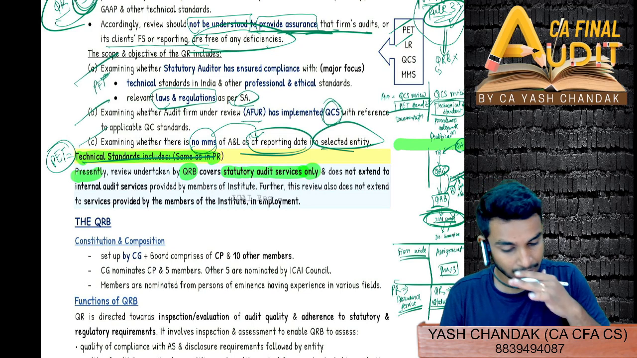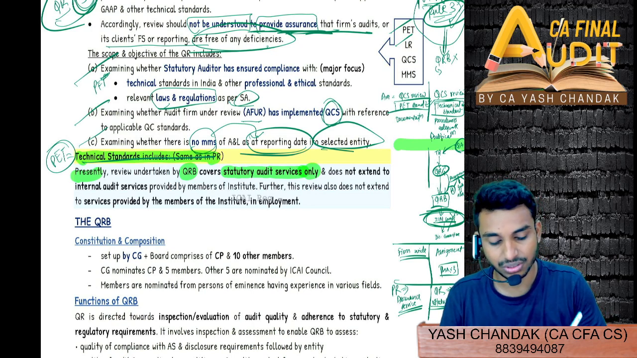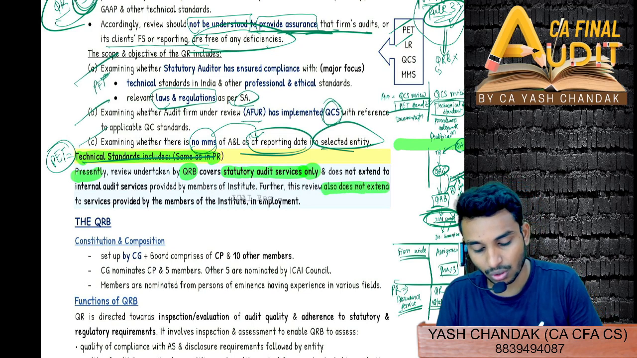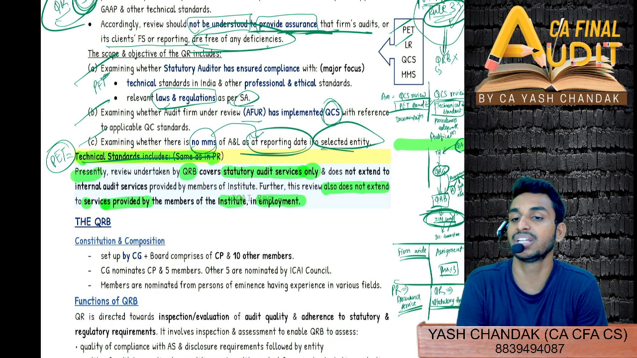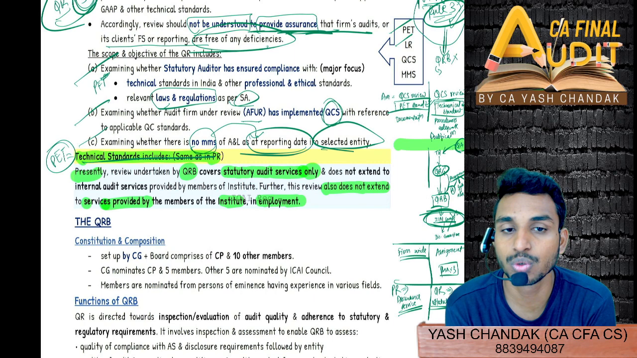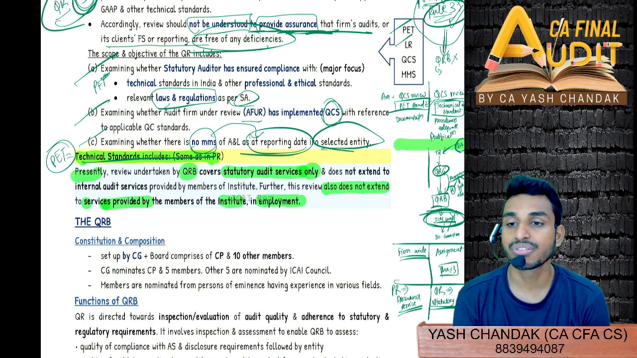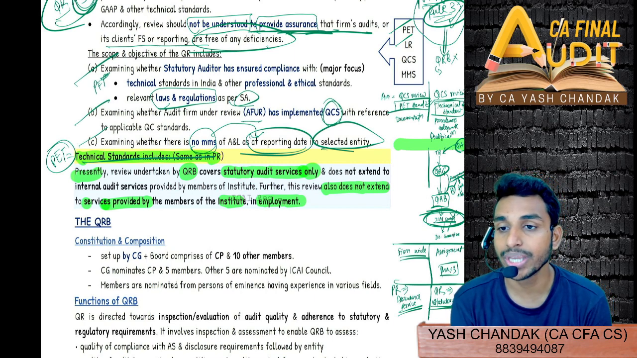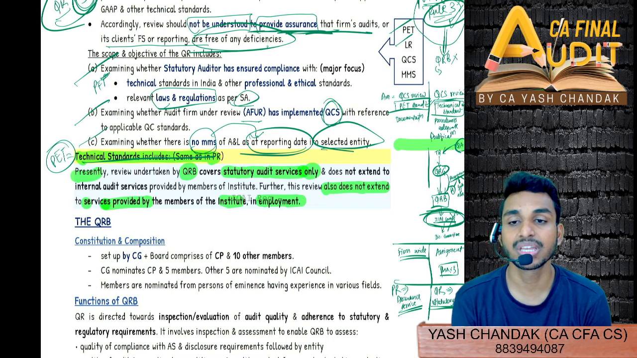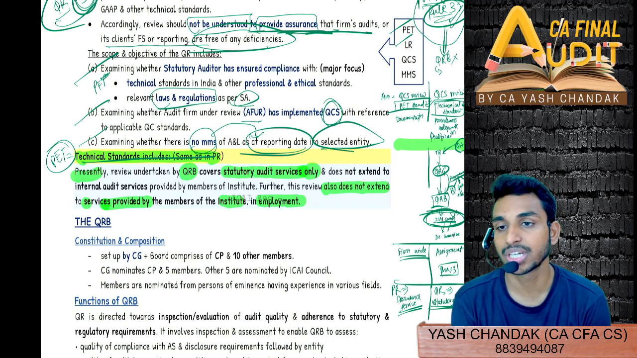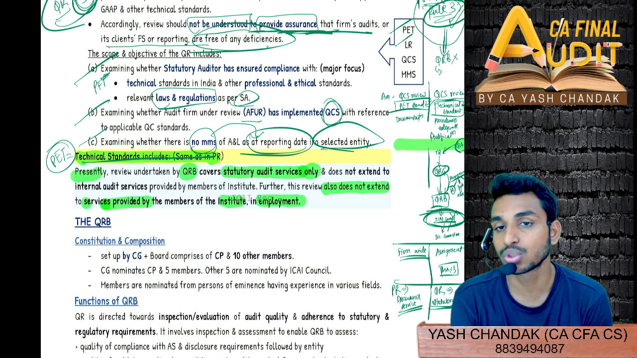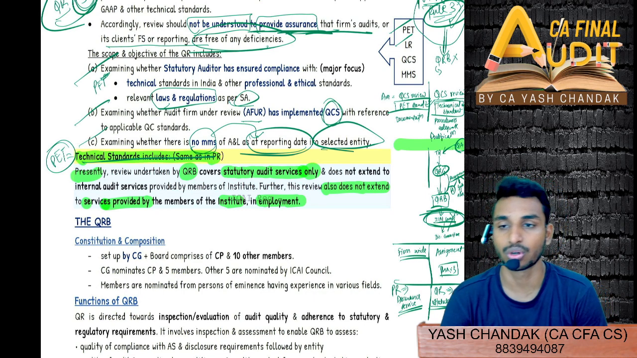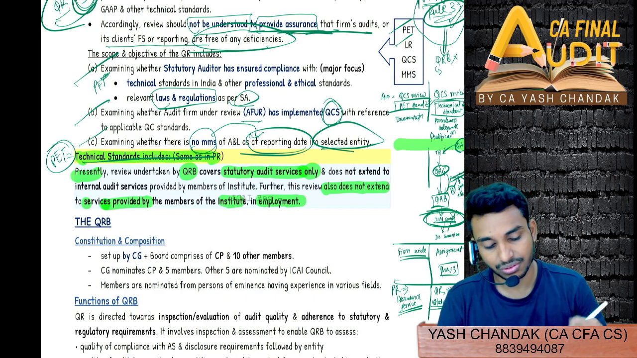Then you can see here, presently review undertaken by QRB covers statutory audit services only. Important. Does not extend to internal audit services. Further, this review also does not extend to services provided by the members of the institute in employment. Even in the case of peer review, we do not pick up those services which are provided by you as an employee. We are just picking up the assurance services that you are providing. Here we are only picking up auditing services, statutory audit, not even tax audit, not even internal audit.